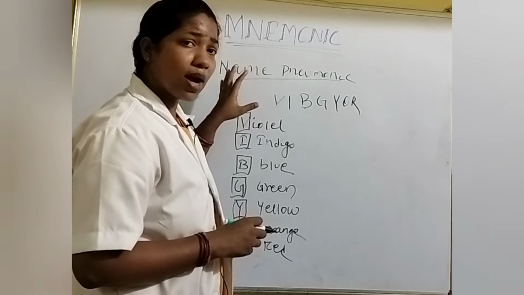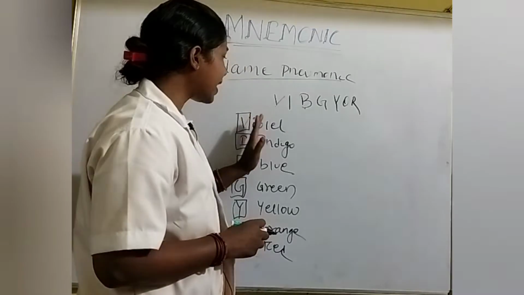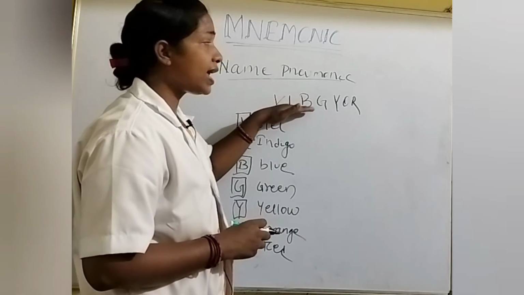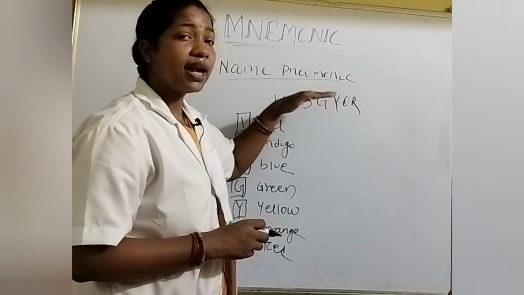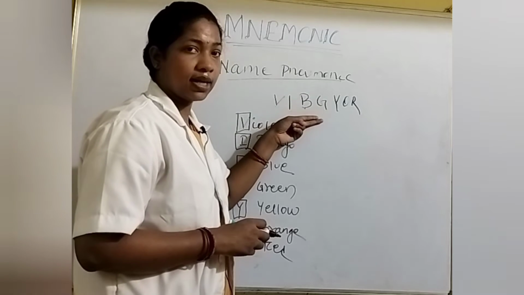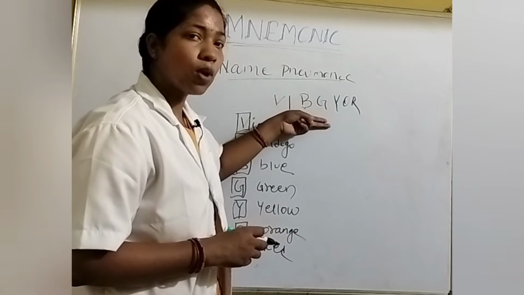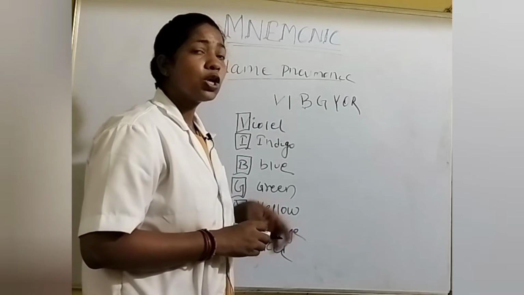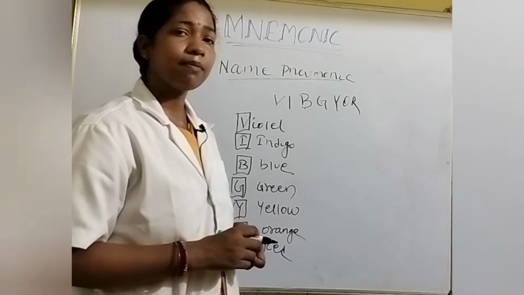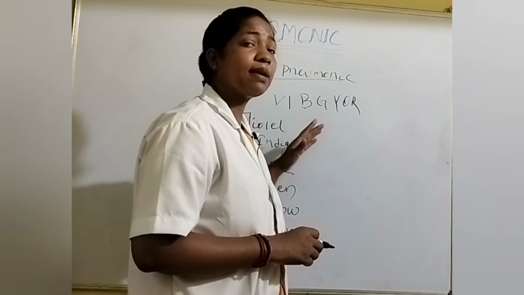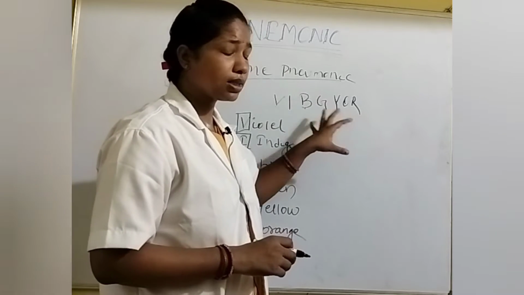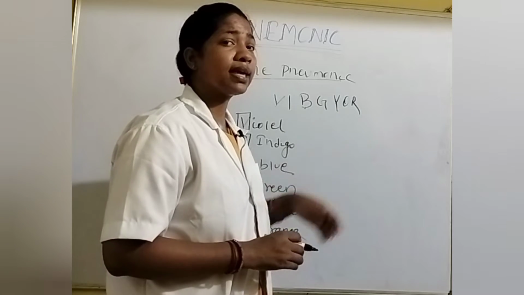We take the first letter of each color, combine those first letters, and make a new word. From that new word it is quite easy to remember the 7 colors.